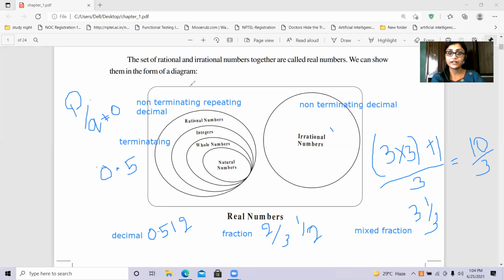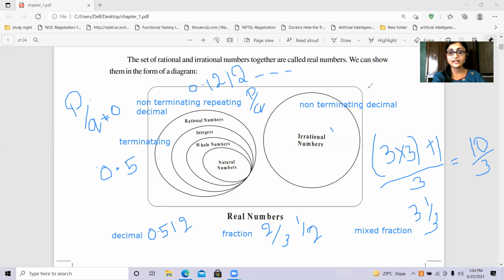And non-terminating repeating decimal, the decimals which will continue after the decimal point, but they will repeat in a particular pattern. For example, 0.12, 12, 12, like that, it will go on infinitely. Hence, these numbers are called non-terminating repeating decimals. Terminating decimals as well as non-terminating repeating decimals can be converted to the fractions in the form of p by q. Hence, they both come under the rational numbers.